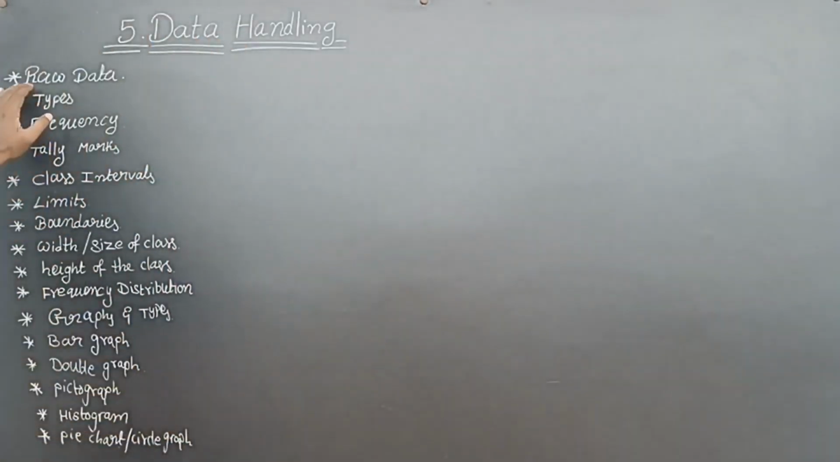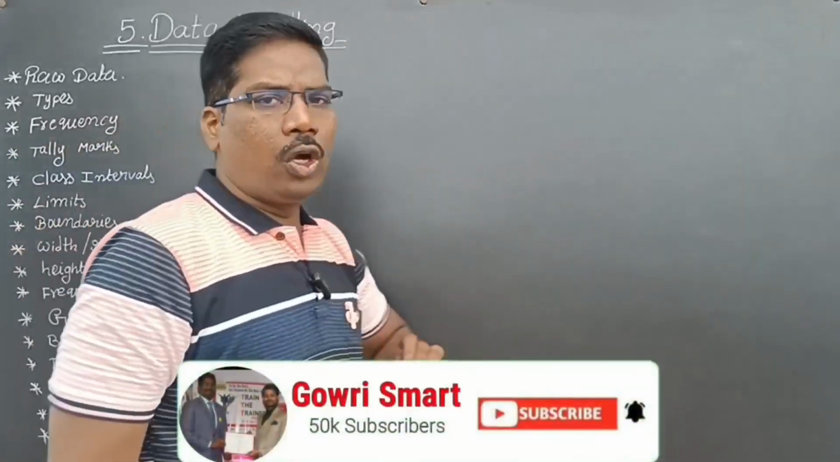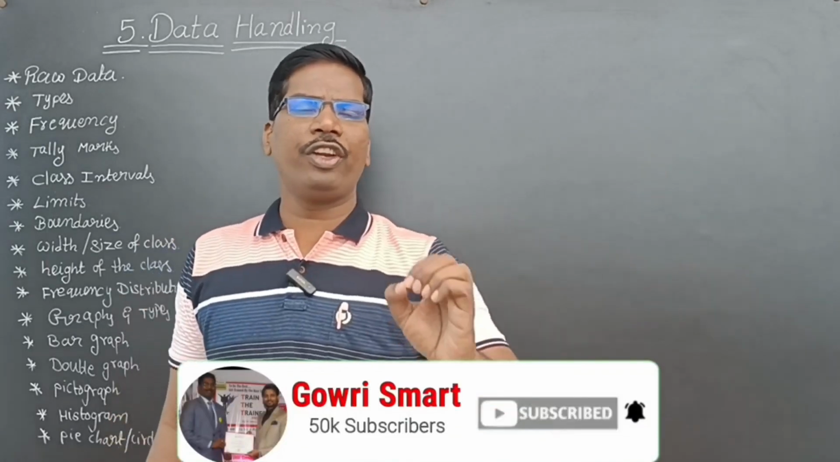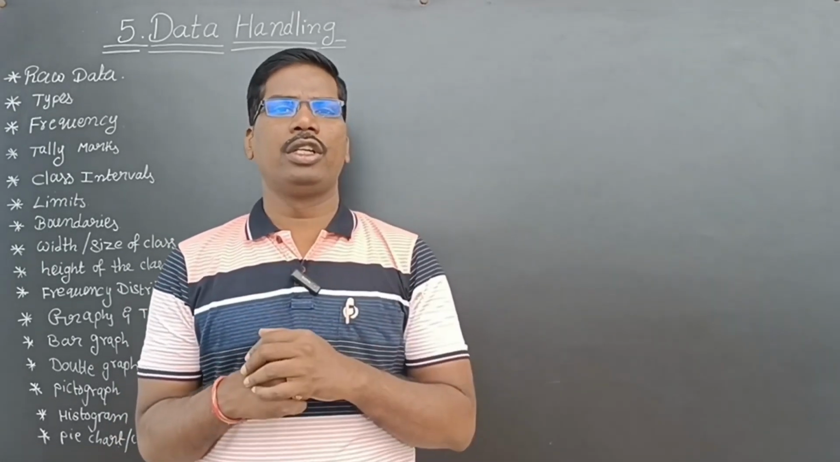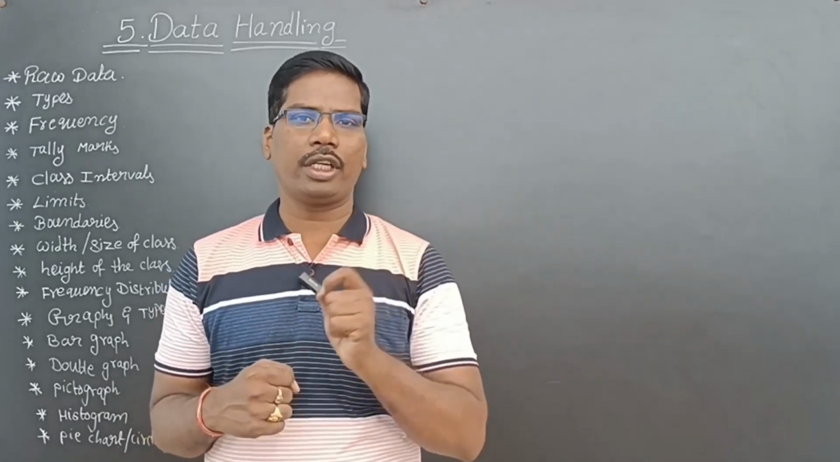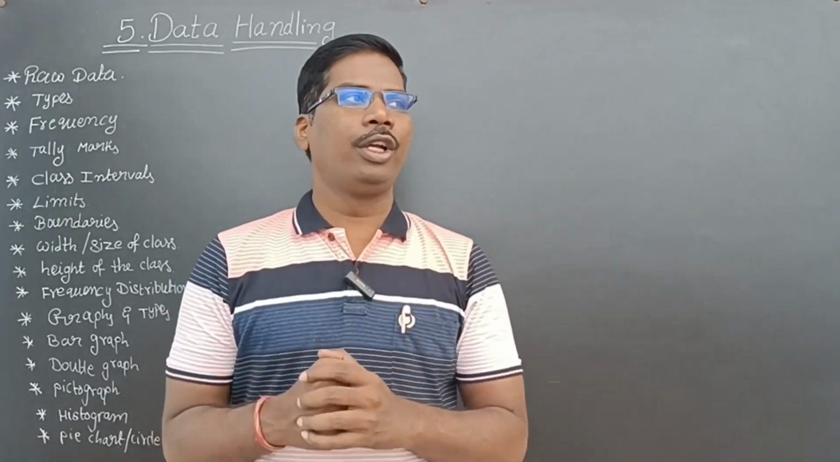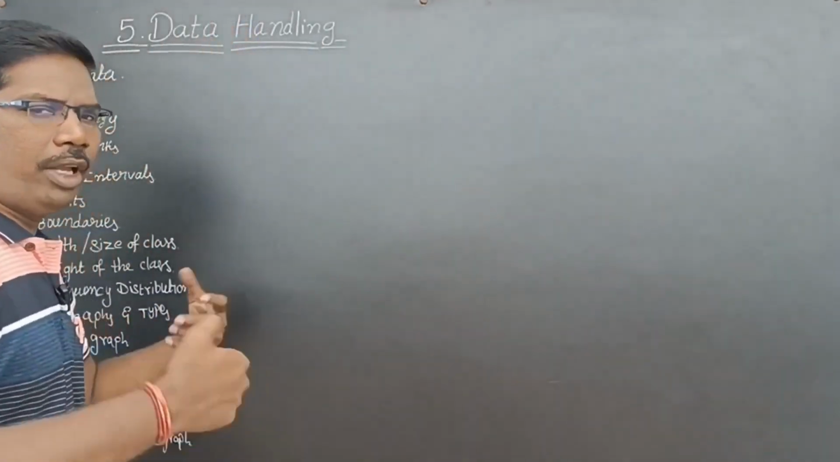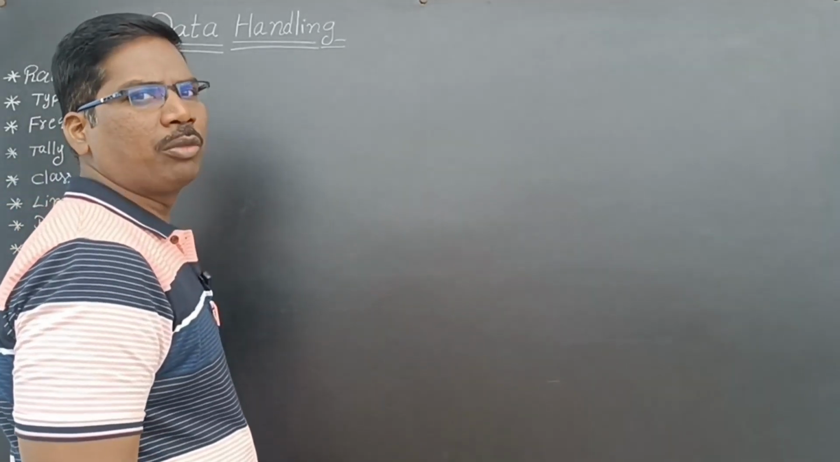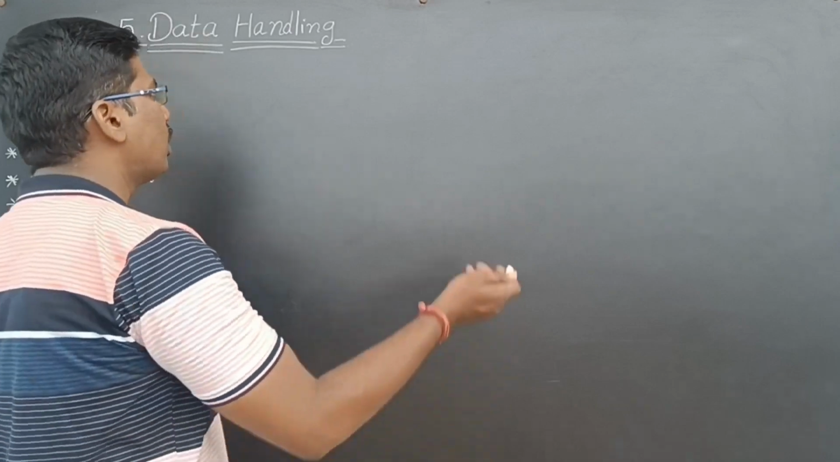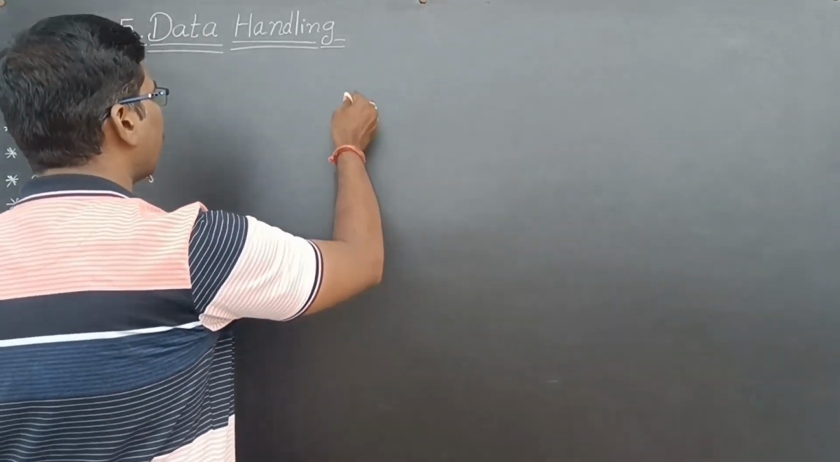Now, what is raw data? Raw data means the collection of information. The collection of information is called data. That is raw data. For example, in my class, I am collecting the marks of students in a mathematics exam. I conducted a maths exam for 10 students, so I am collecting that data.